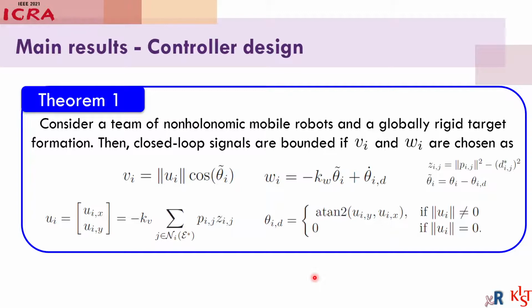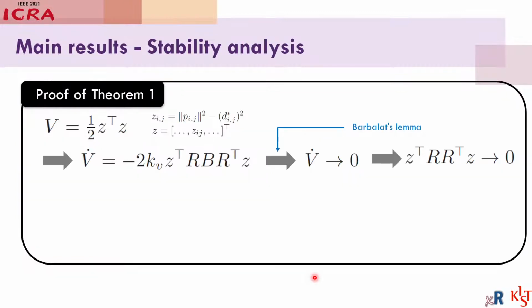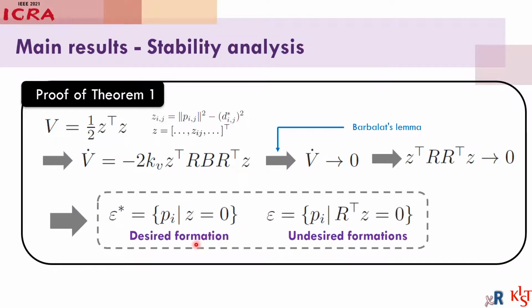Let's see the proof of this theorem briefly. The Lyapunov function V is chosen like this. If we apply the controllers, we have V dot like this. At this moment, we apply Barbalat's lemma, and then we can obtain that V dot converges to 0. Consequently, there exist two equilibrium sets, epsilon star and epsilon. Epsilon star indicates the desired formation and epsilon contains the undesired formations.